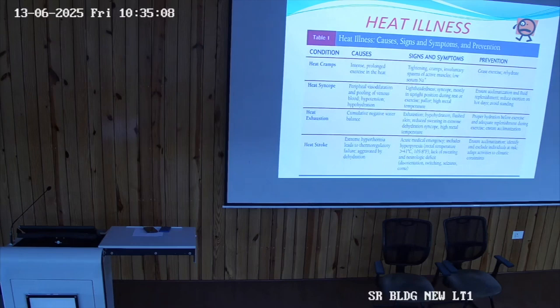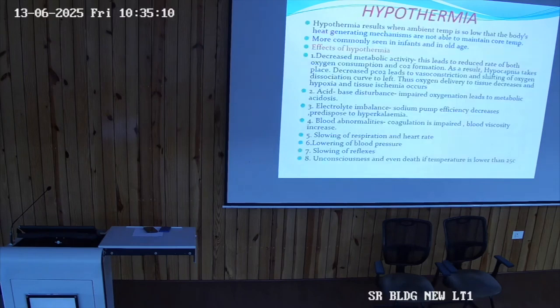What is hypothermia? Decrease in body temperature. What are the effects of hypothermia? Decreased metabolic activity, acid-base disturbance, electrolyte disturbance, blood abnormalities, coagulation is impaired, slowing of respiration and heart rate, lowering of blood pressure, slowing of reflexes, unconsciousness and even death.